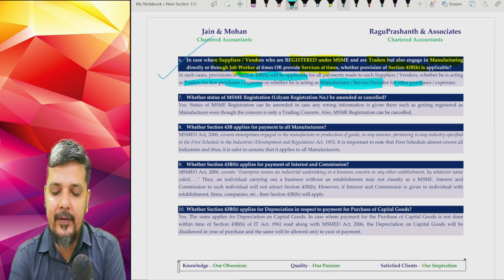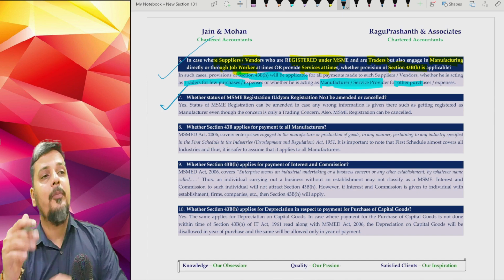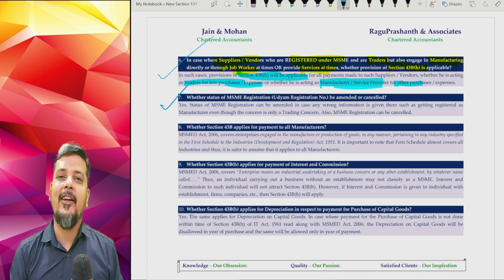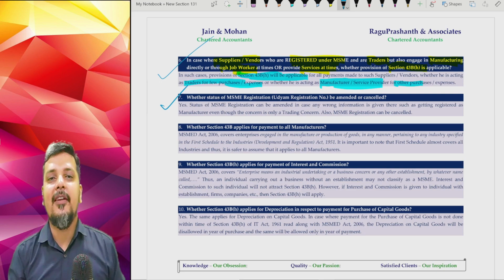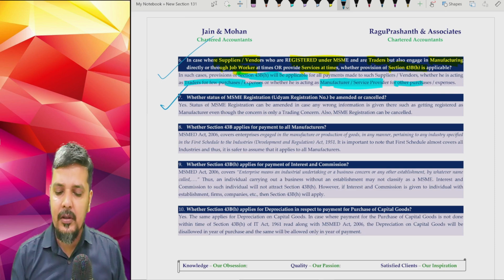Now the next frequently asked question is, this vendor who is basically a trader, but when he got registered in MSME, he has taken MSME registration as a manufacturer. What to do? No issues.